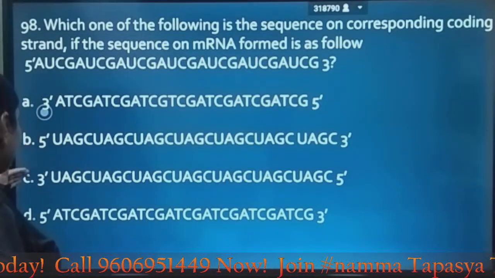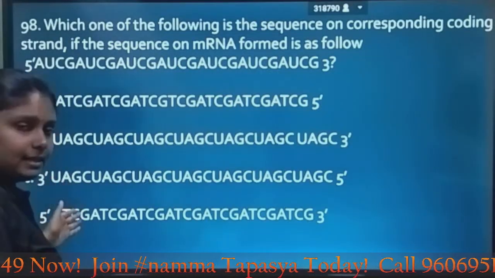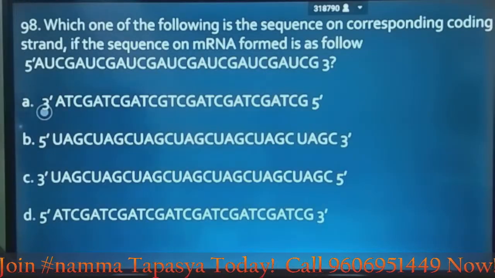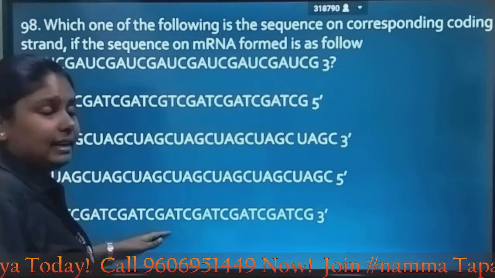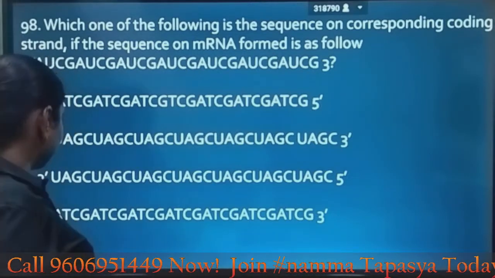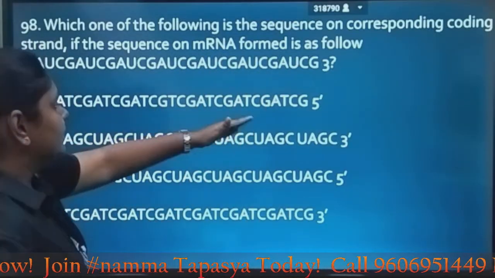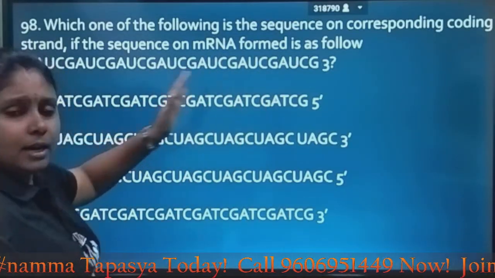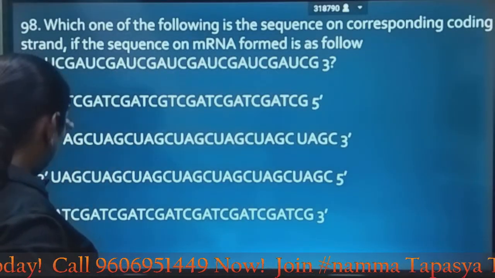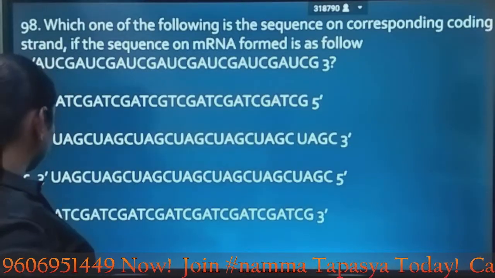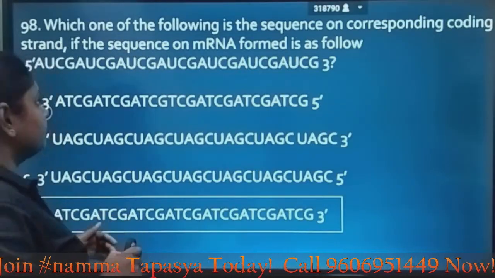You cannot consider B and C because you have U at the beginning, that is uracil. Here we have adenine, and adenine is given in A and D. You can directly derive the answer. The option is D, because 5 prime has to be here also 5 prime, and 3 prime there. Here they have not only interchanged the 5 prime and 3 prime, but you have to have T in place of U, which is given in option D. So option D is the correct answer.